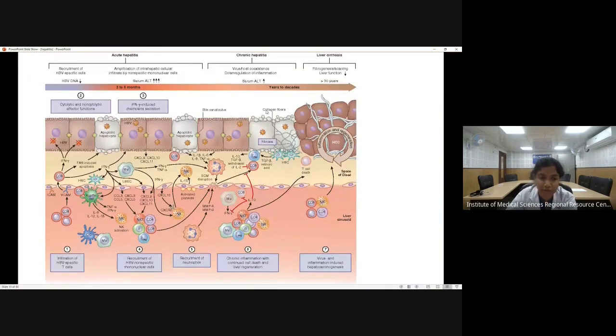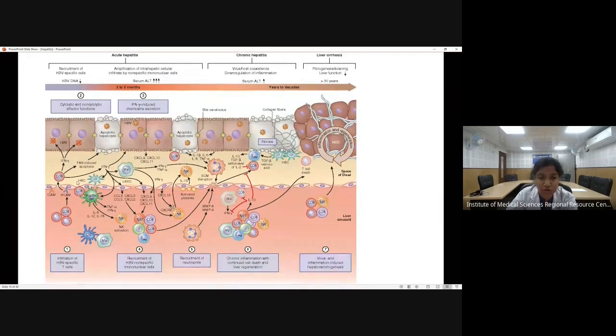Now coming to the pathogenesis. In pathogenesis, this looks very complicated. I will not go into great detail. Now, whenever there is hepatitis B infiltration into the hepatocytes, the immunological response will come into play, like any inflammation or any infection. So the T cells will come into action. It will release the cytotoxic T cells. Then these will adhere to the endothelial cells, migrate to the hepatocyte and cause apoptotic damage of the hepatocyte.